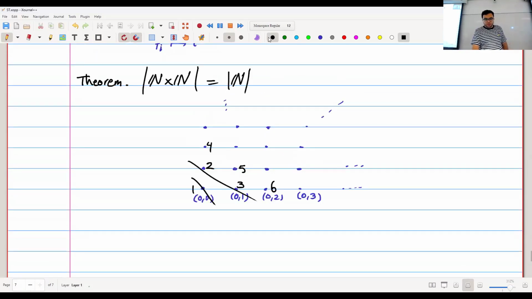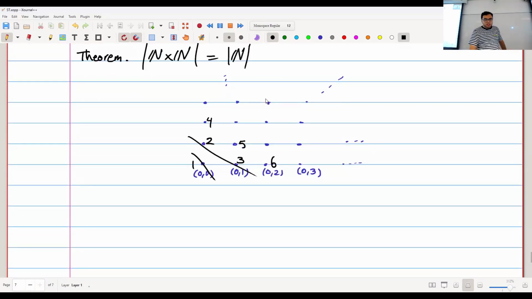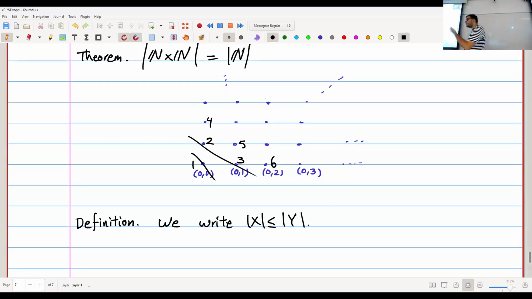But could I do this in a different way? So suppose that instead of saying that the sizes are equal, I want to have a way of saying that one set is smaller than another set, right? So I can have another definition here. When can I write that a set X is smaller than or equal to a set Y in terms of its size, in terms of its cardinality? I can do this whenever I have a function from X to Y that is one-to-one.